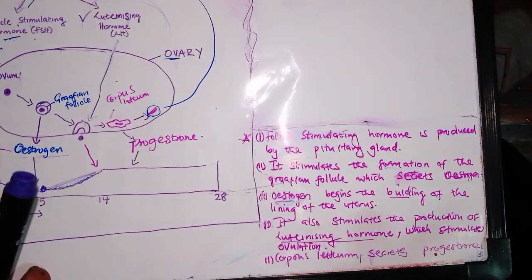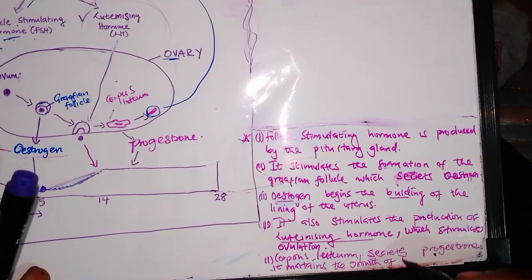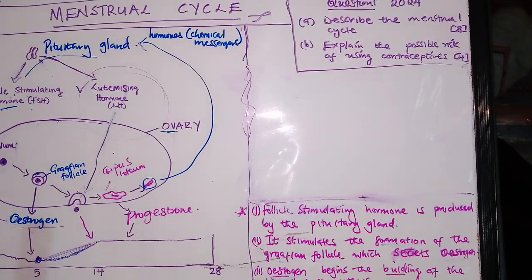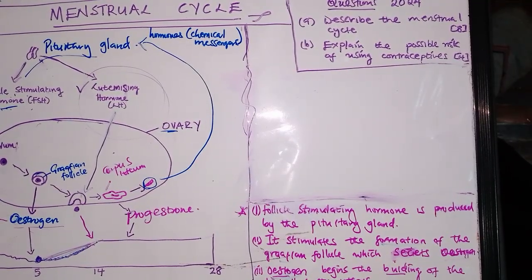So once progesterone is produced, it maintains the growth of the lining of the uterus. And it also increases the blood supply to the uterus. So that is the fourth point.